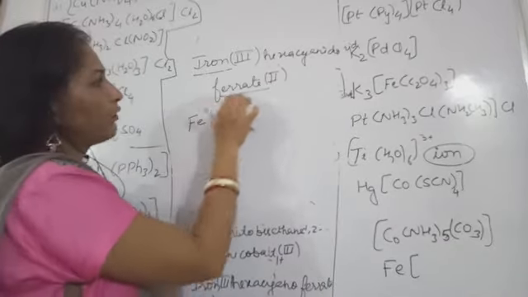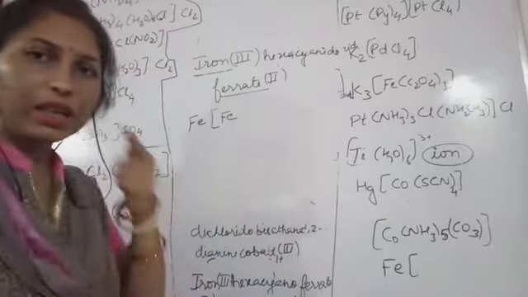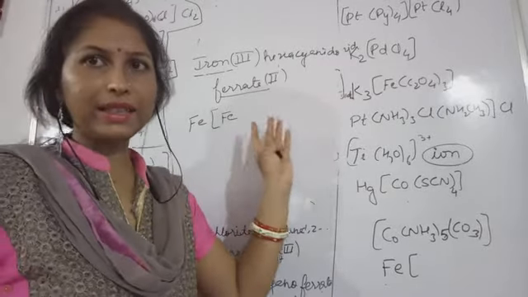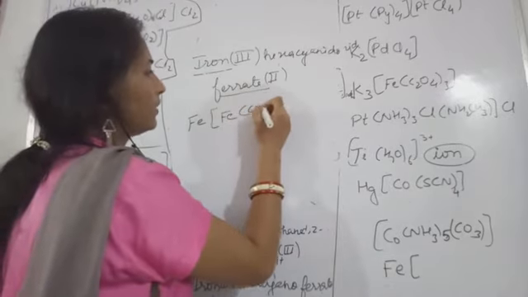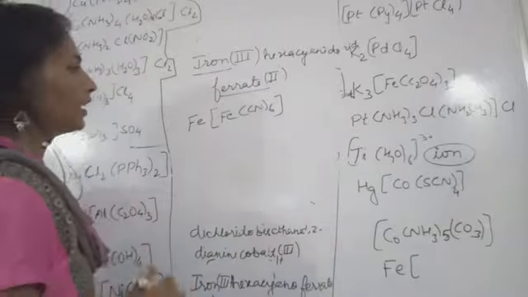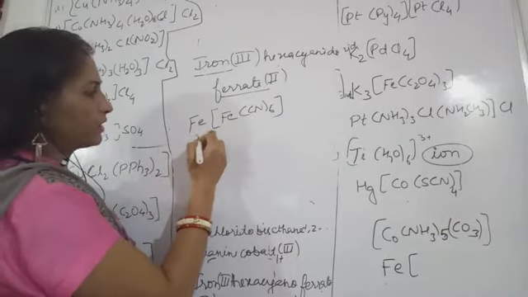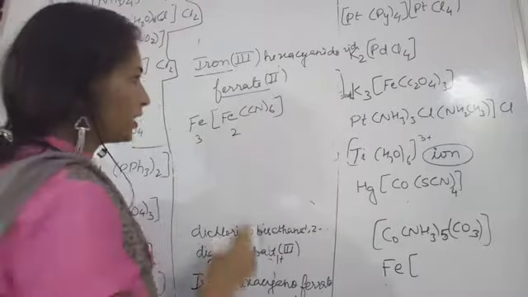The "ate" suffix is used here to indicate that the complex is anionic. So hexacyanoferrate. The oxidation number of this iron is 3, and the oxidation number of the iron inside the coordination sphere is 2.